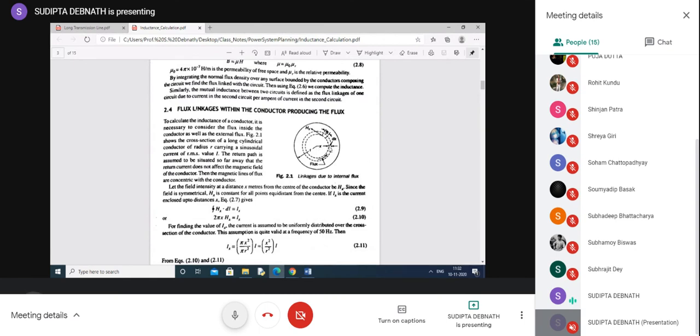So the Weber should be multiplied by the fraction of the total turns in order to get the Weber turn. That fraction will be the part of the total current enclosed. That part you get by Ix, which is x square by r square. Therefore,